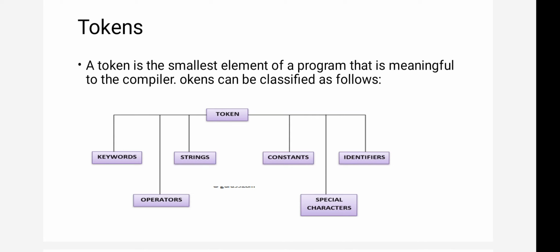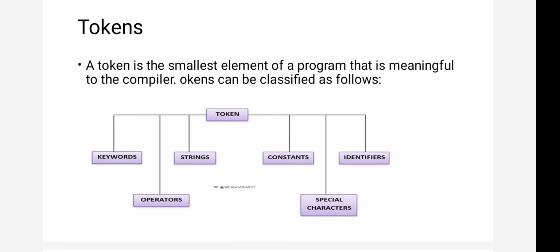Now special characters. Whatever symbols do not come under the operators topic will come under special characters, like parenthesis, square bracket, asterisk, dot, semicolon, colon. Next, the identifiers. What are identifiers?